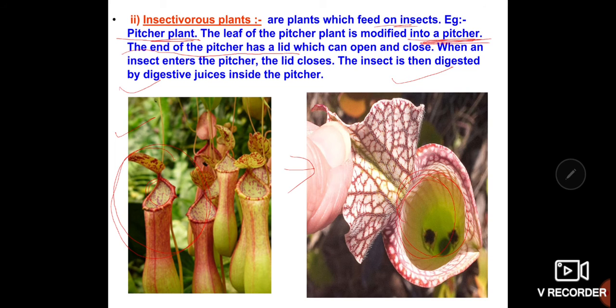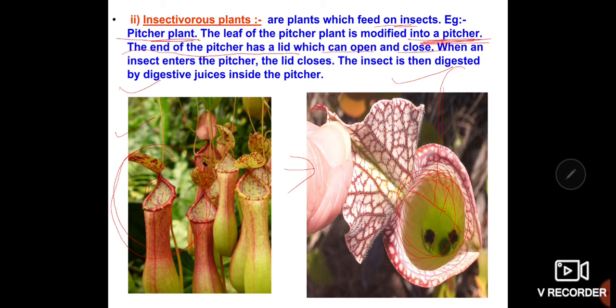This is called the lid, which helps the leaf to open and also to close. Before the insect enters, the pitcher remains open.